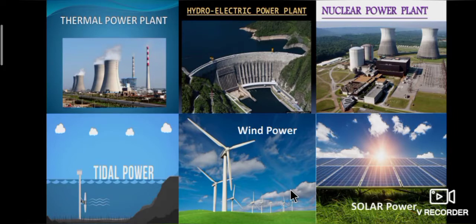Wind is the source to produce electricity in a windmill. Sun heat is the source to produce electricity in solar power plants. So these are the sources of electricity.